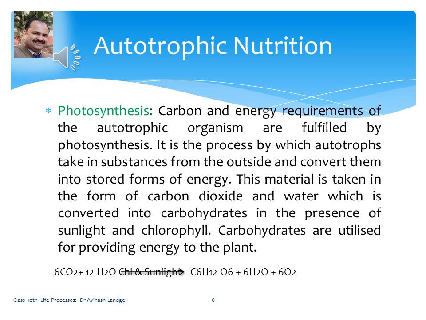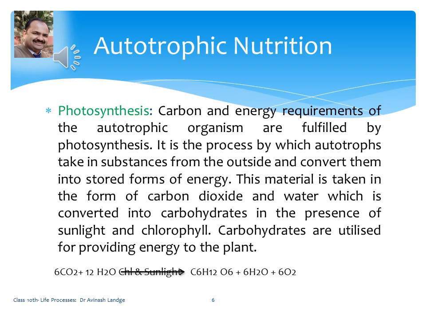The carbon and energy requirements of autotrophic organisms are fulfilled by this process. It is a process by which autotrophs take in substances from the outside and convert them into stored forms of energy. This material is taken in the form of carbon dioxide and water, which is converted into carbohydrates in the presence of sunlight and chlorophyll pigments.